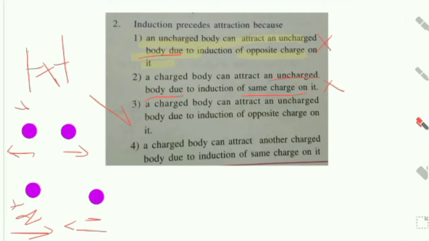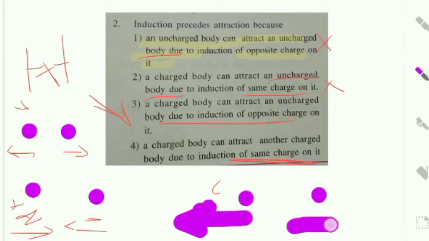The third one is the right answer. See the fourth option: a charged body can attract another charged body due to induction of the same charge. If you have the same charge, there is a repulsive force, so this is also a wrong answer.